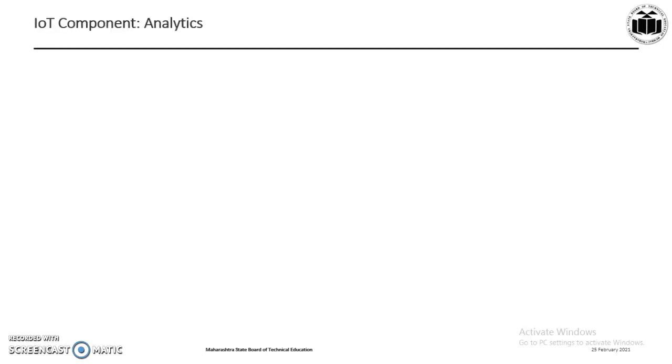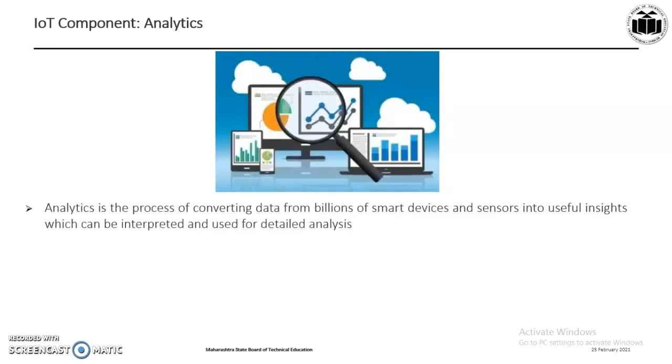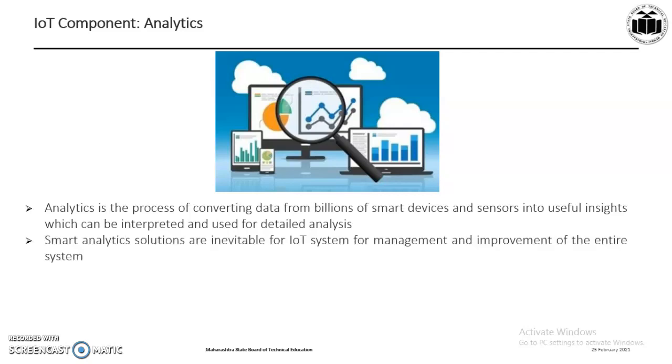The next component is analytics. Analytics is the process of converting analog data from billions of smart devices and sensors into useful insights which can be interpreted and used for detailed analysis. Smart analytics solutions are inevitable for IoT system for management and improvement of entire system.